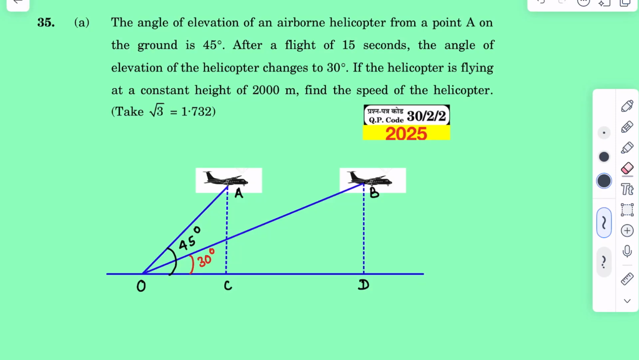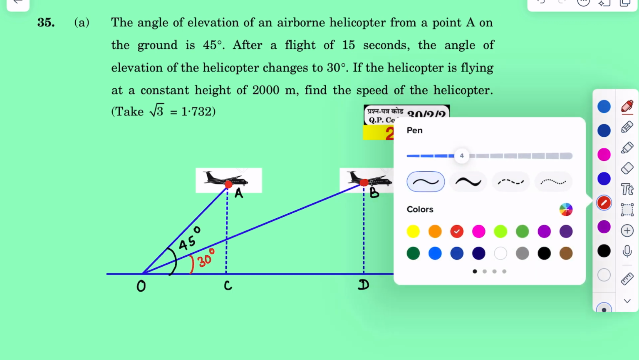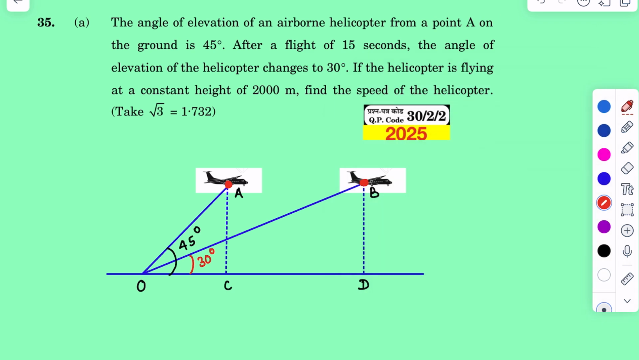The angle of elevation of an airborne helicopter at point A. This is point A I have shown here. This is point A. This is point B. And when the helicopter is at point A, the angle of elevation is 45 degrees. Then it is traveling towards right.